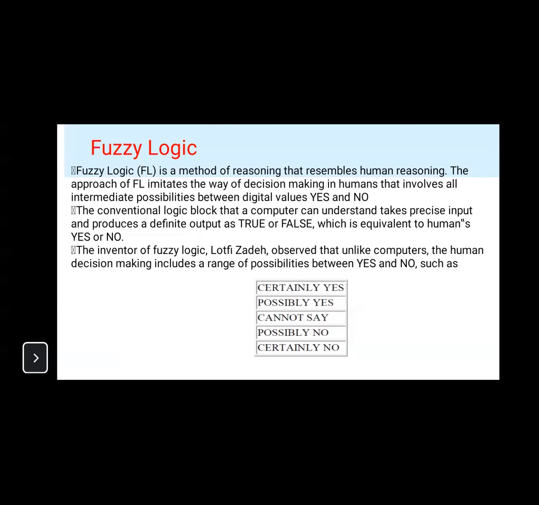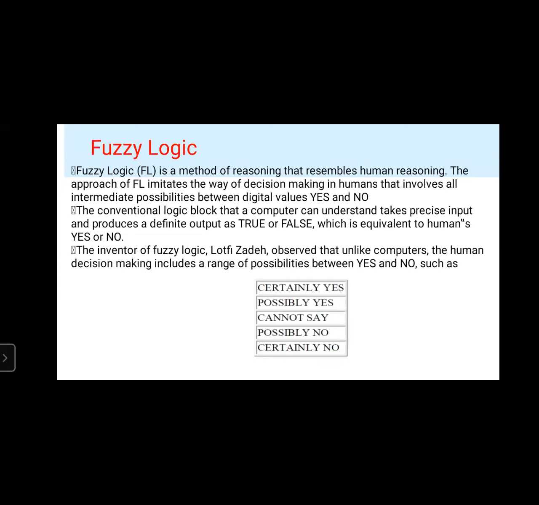Fuzzy logic is a method of reasoning that resembles human reasoning. That means how a particular human being reasons for something. This fuzzy logic also is a method of reasoning, that means it tells why that particular thing happened. Just like human reasoning, this fuzzy logic is a method that acts like human reasoning, that means how a particular human being gives reason for something, why or how that particular thing happened. So this fuzzy logic is the same as the human reasoning method.